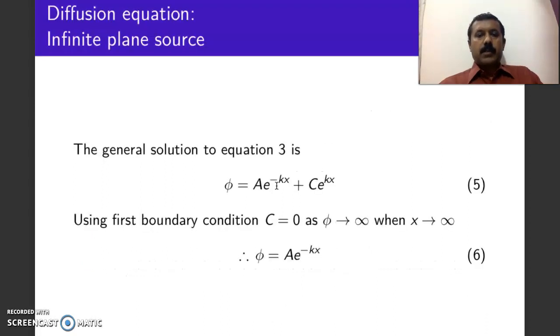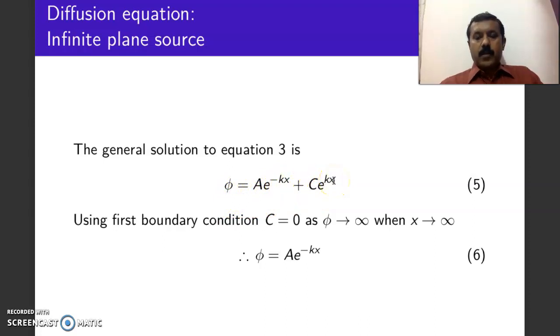If you solve this equation, you get the solution as phi is equal to some arbitrary constant, say A, into e to the power of minus kx plus some arbitrary constant C into e to the power of kx. I am not using B because I have reserved this for some reason. You will understand this in later video lectures. So I have taken these arbitrary constants as A and C. Phi is equal to A e to the power of minus kx plus C e to the power of kx.